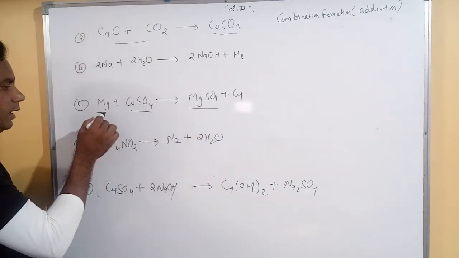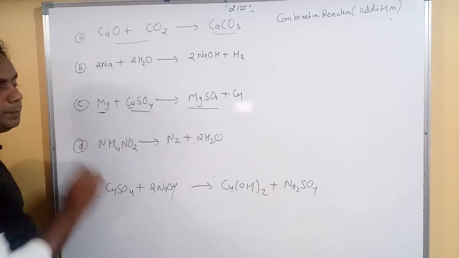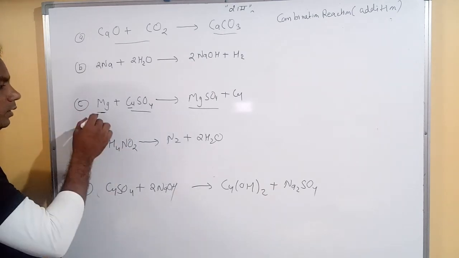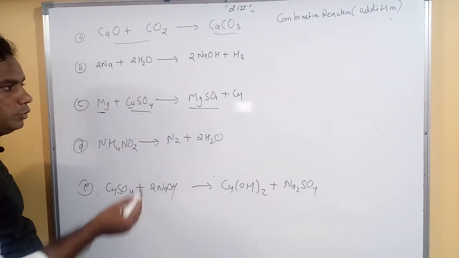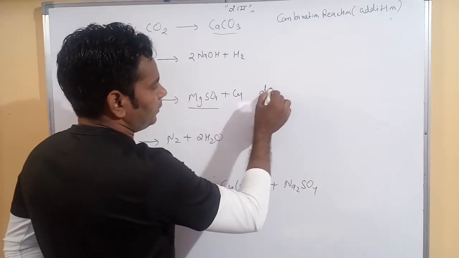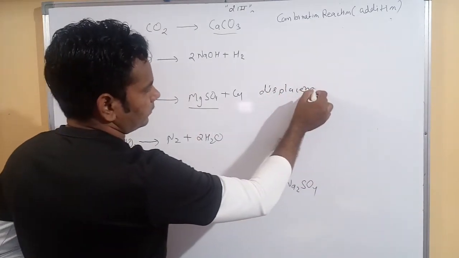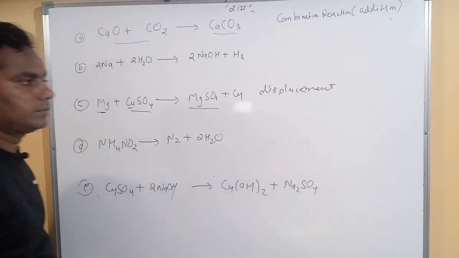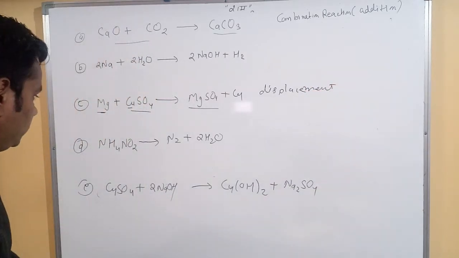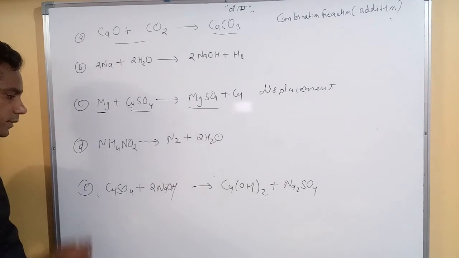It means Mg takes the place of Cu. So this reaction is called displacement. Okay, displacement.